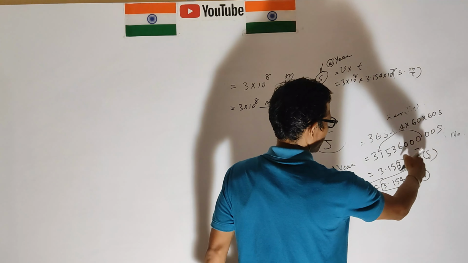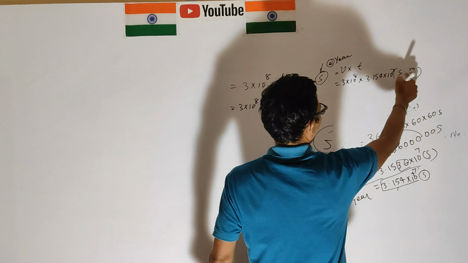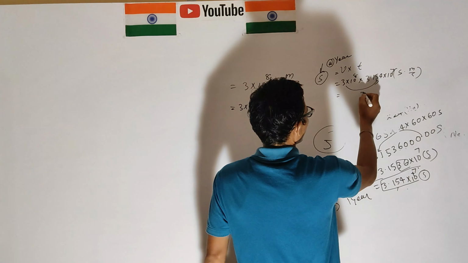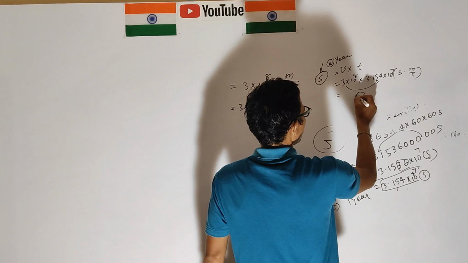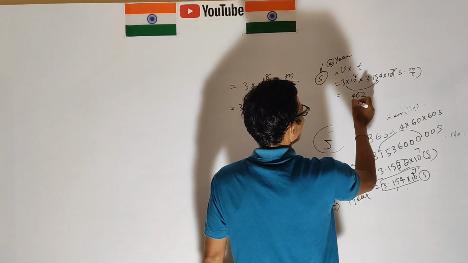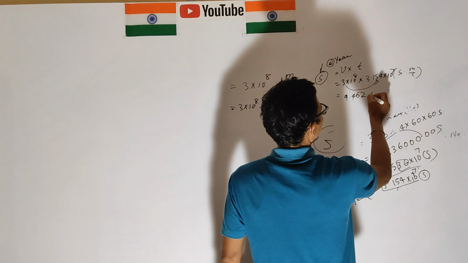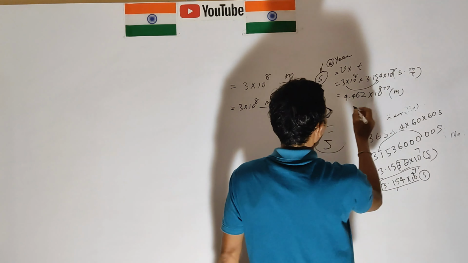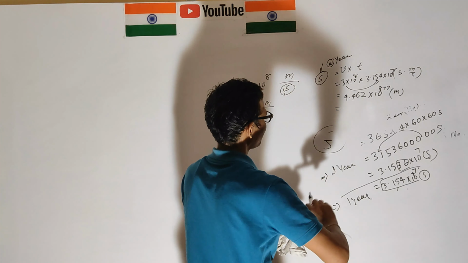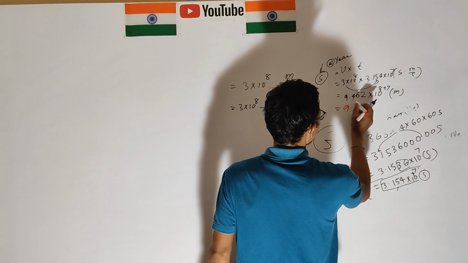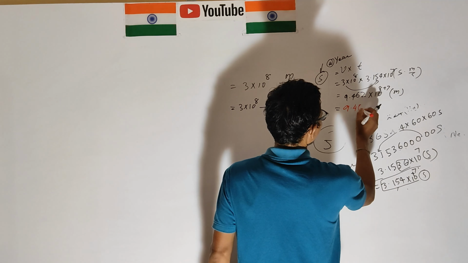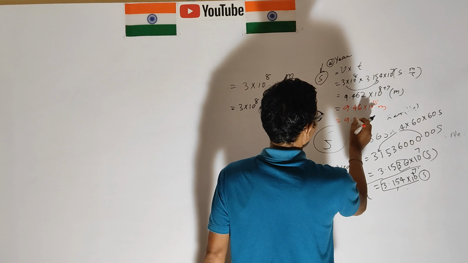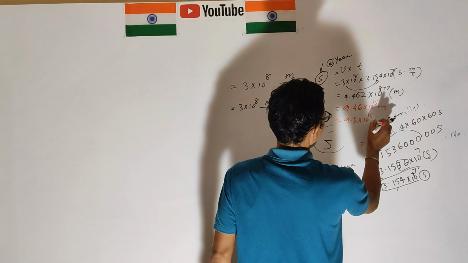3.154 into 10 to the power 7 seconds. This is 7 seconds, cancel seconds. Now calculate the value of this one: 2, 5, 6, 4, 9 into 10 to the power 8 plus 7. This is in meters, and this is 9.46 into 10 to the power 15 meters.